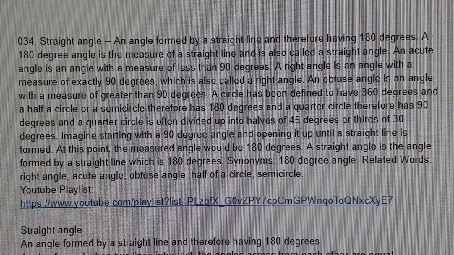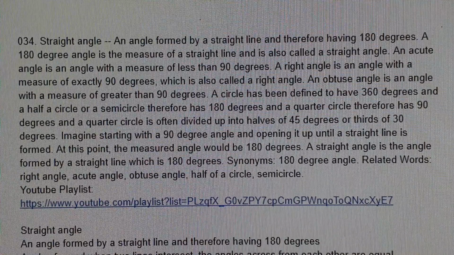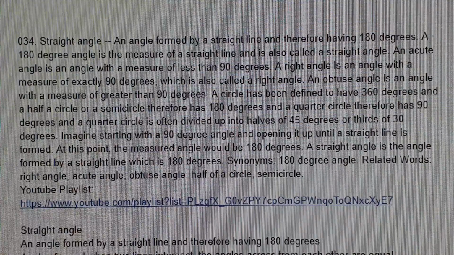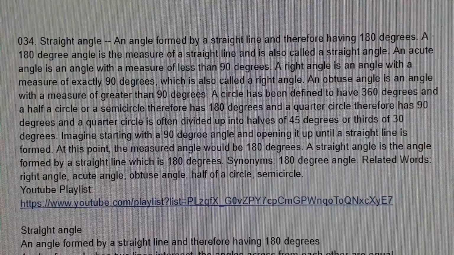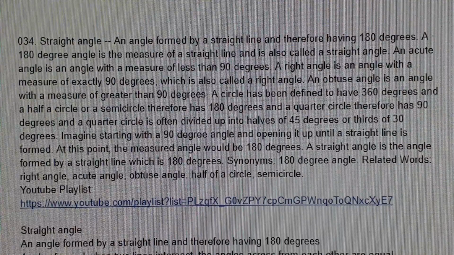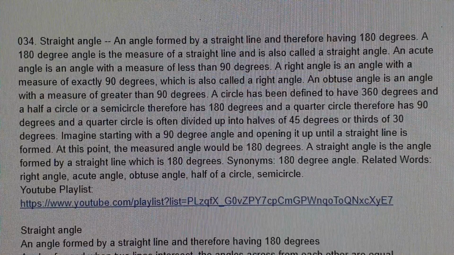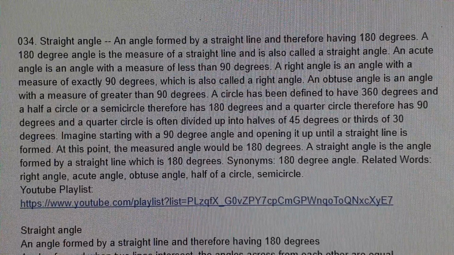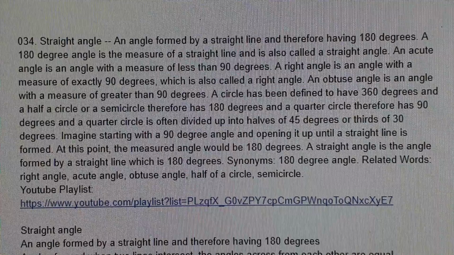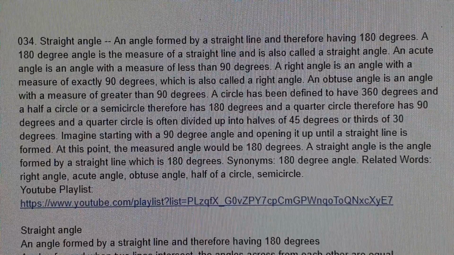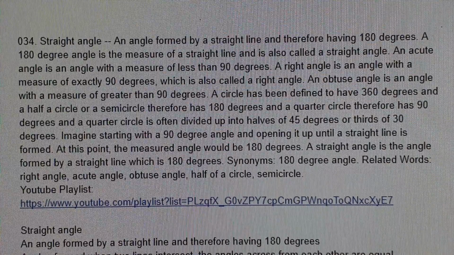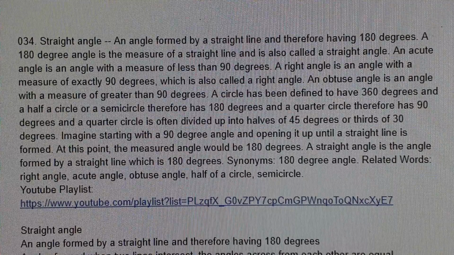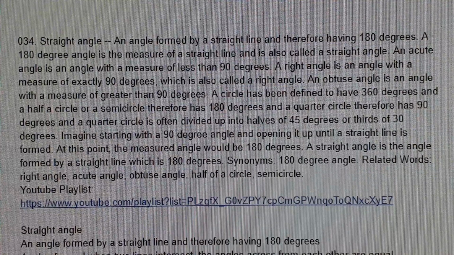Straight angle. An angle formed by a straight line and therefore having 180 degrees. A 180-degree angle is the measure of a straight line and is also called a straight angle. An acute angle is an angle with a measure of less than 90 degrees. A right angle is an angle with a measure of exactly 90 degrees.